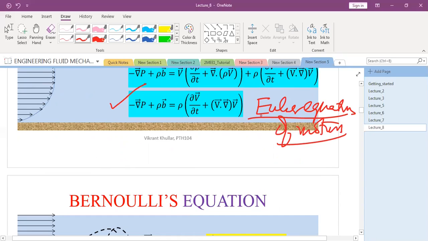So Euler equation of motion is a special case of conservation of linear momentum. The only simplification I have done is I have analyzed the fluid flow in inviscid region of flow instead of any arbitrary control volume. That is the only simplification. Any doubts to anyone?